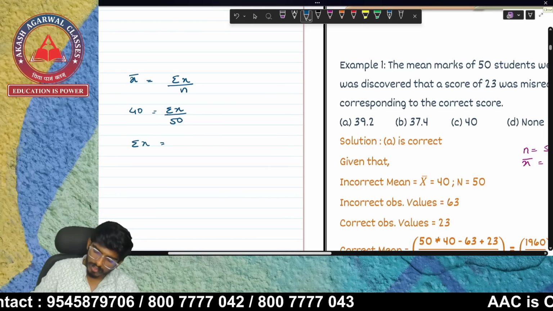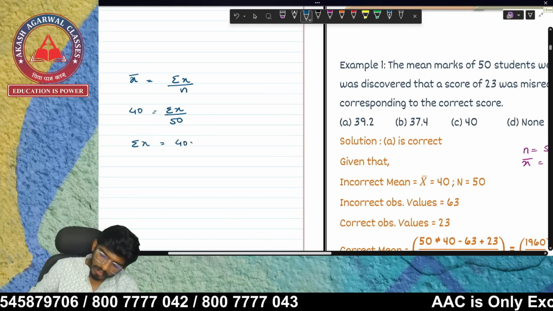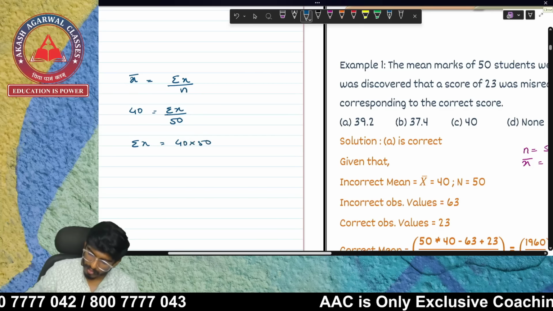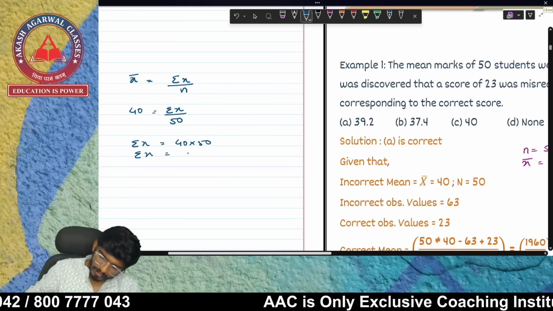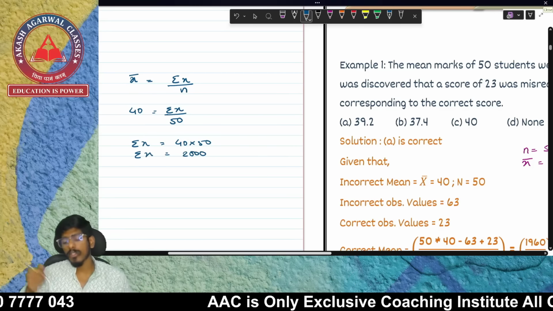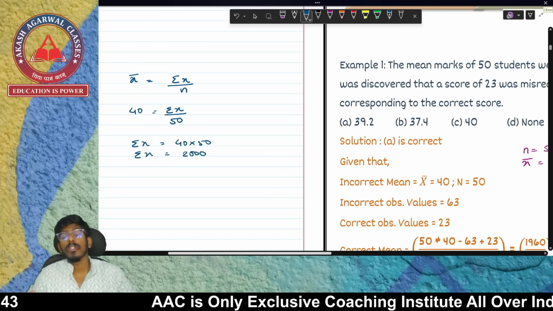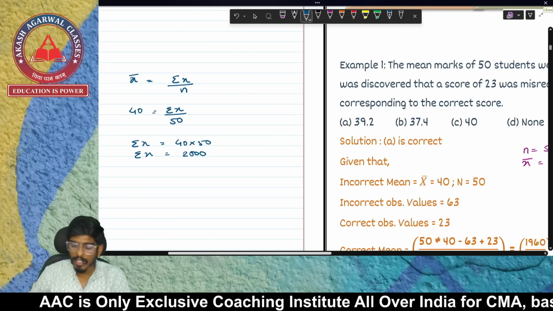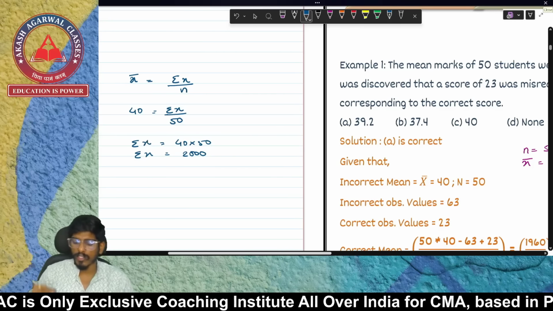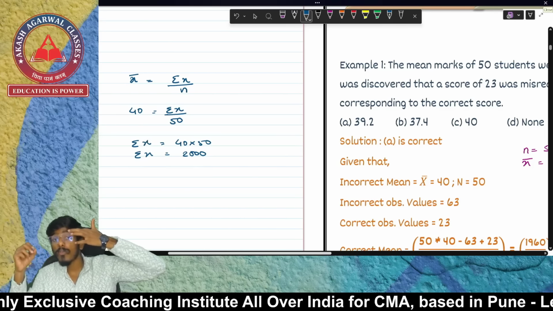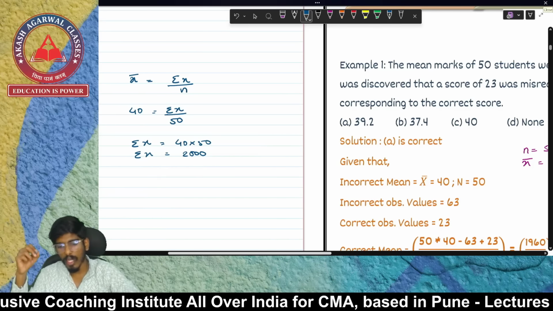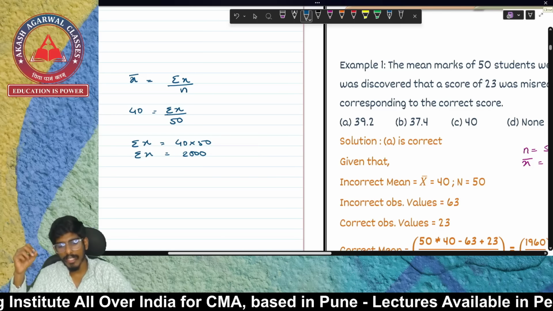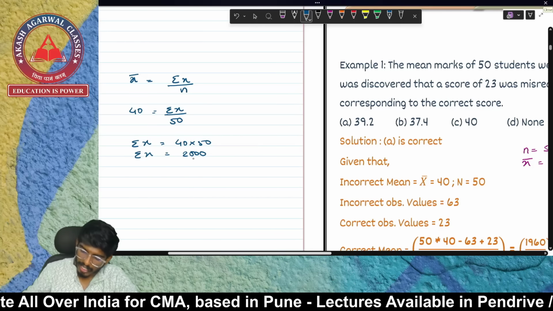The summation of x is going to be 40 into 50, which is 2000. Now, what is this 2000? This 2000 is the addition of all the 50 numbers.